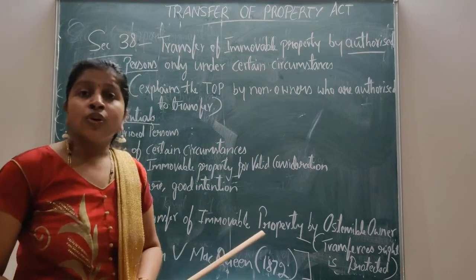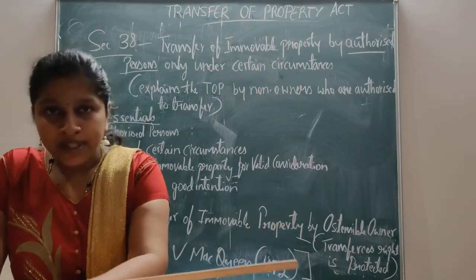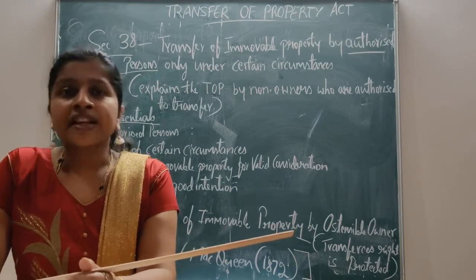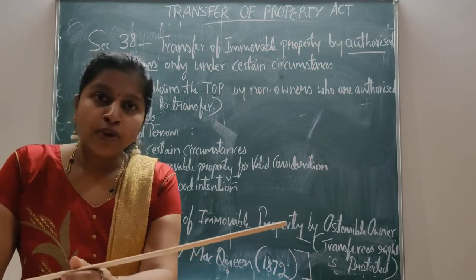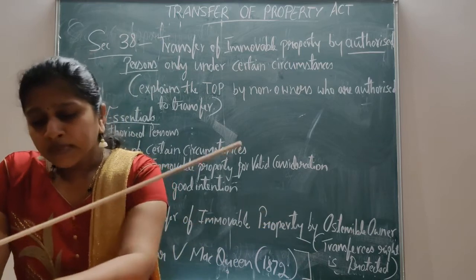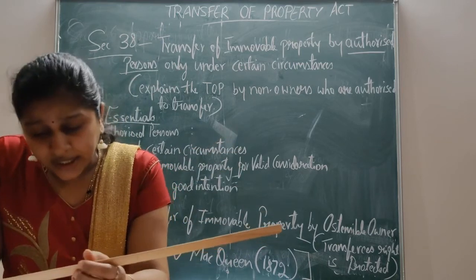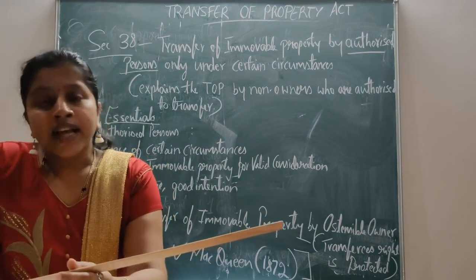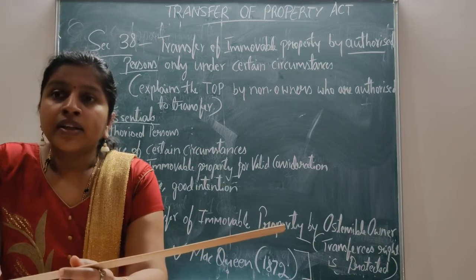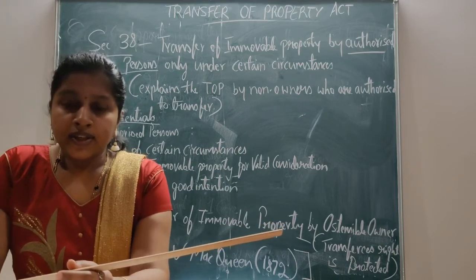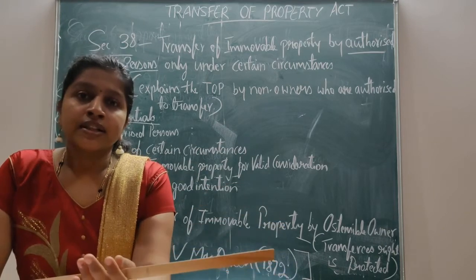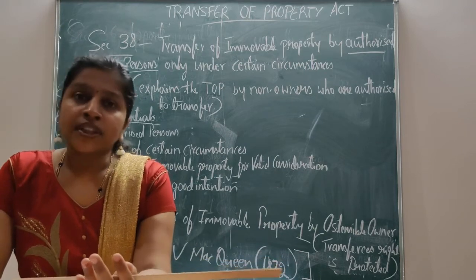We have to know who the authorized persons are and under which circumstances they can transfer immovable property. Section 38 explains the transfer of property by non-owners: they are not the owners, but they are authorized to transfer the property.